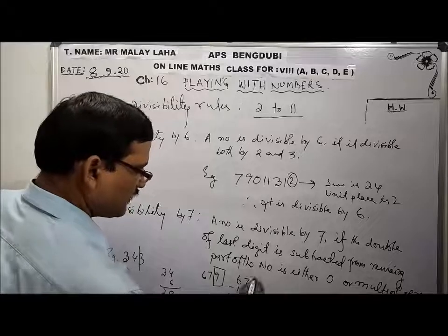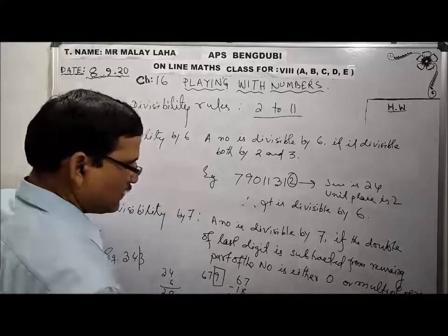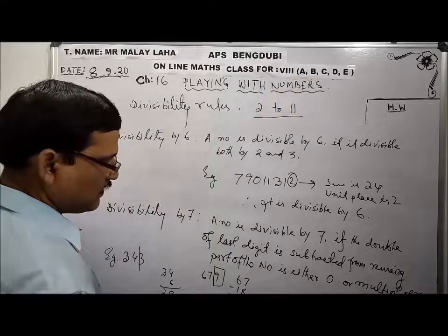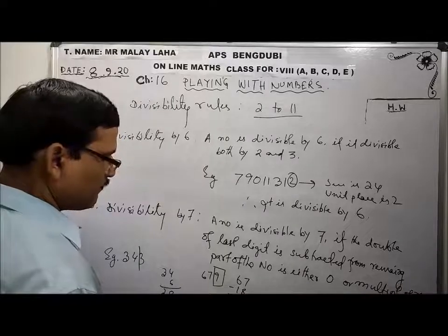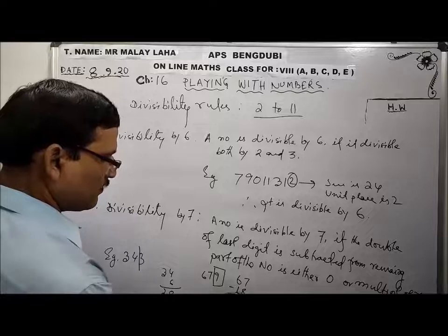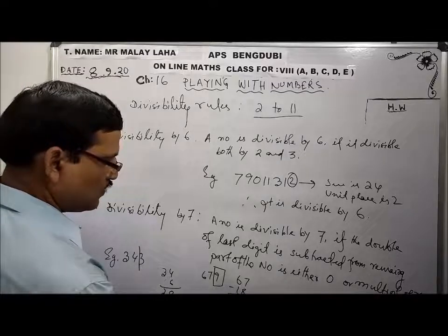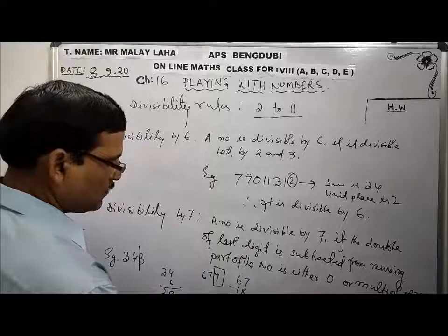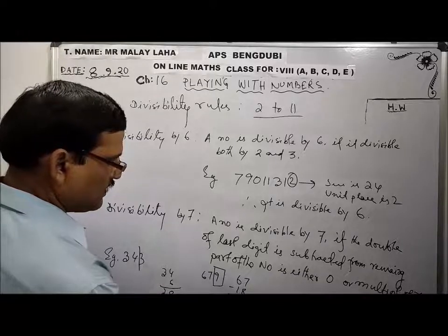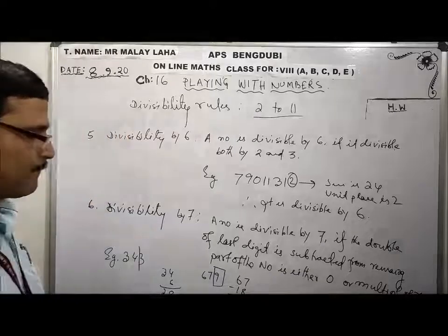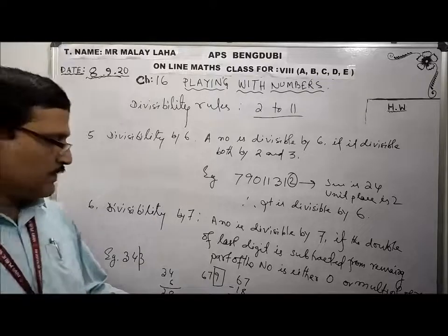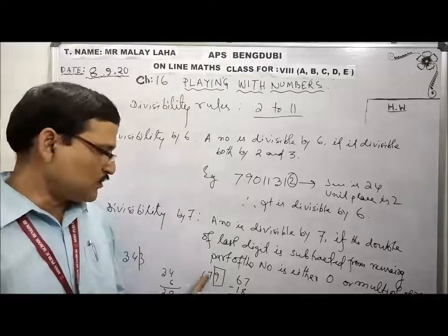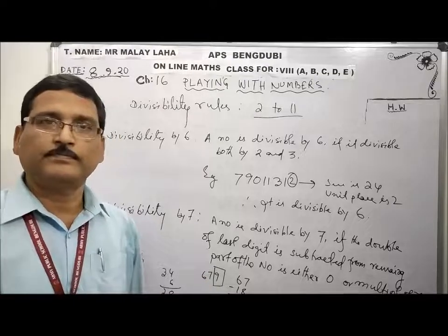Then subtract. If I subtract 18 from 67, what is the answer? 49. 49 is divisible by 7. That's why the whole number is divisible by 7.